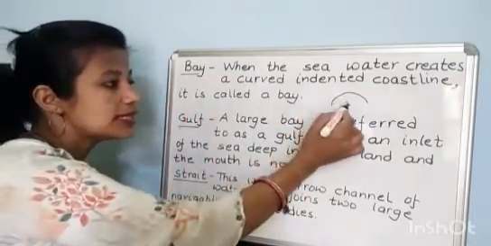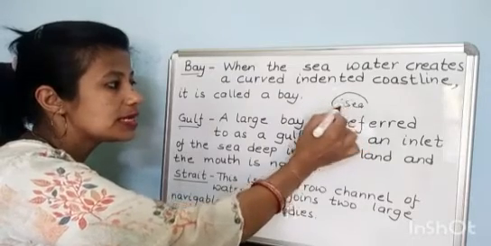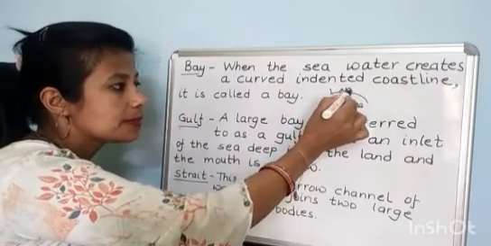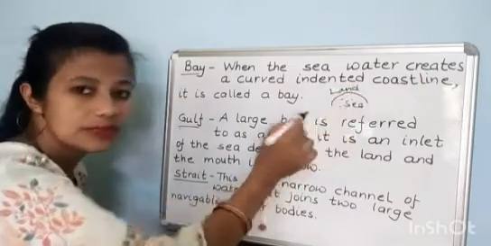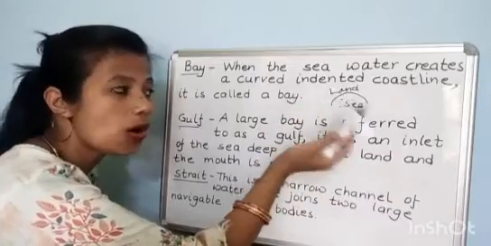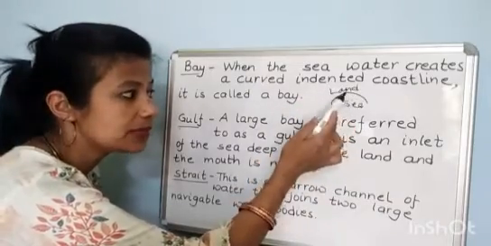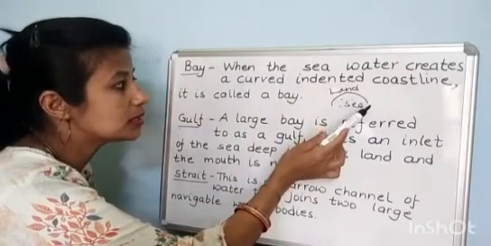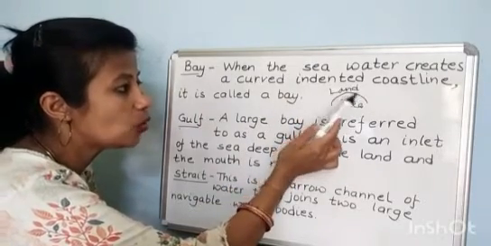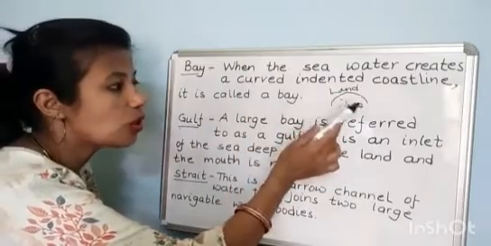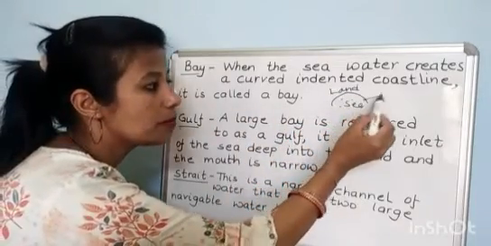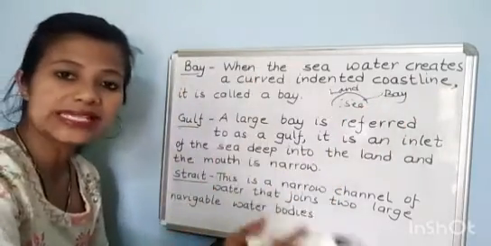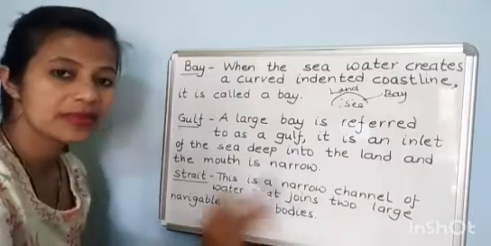There is sea. This is sea, and this is land. Okay, it can be continent or a country. This is sea. When the sea water creates a curved, indented coastline, it is called what? Bay. Example, Bay of Bengal.